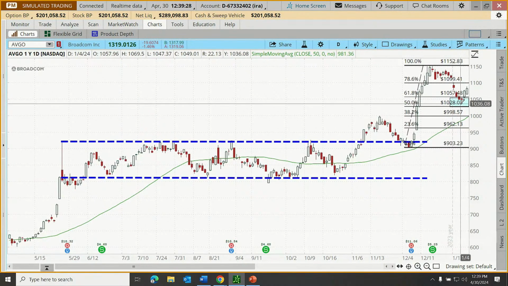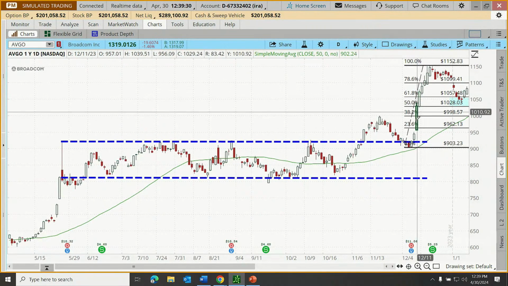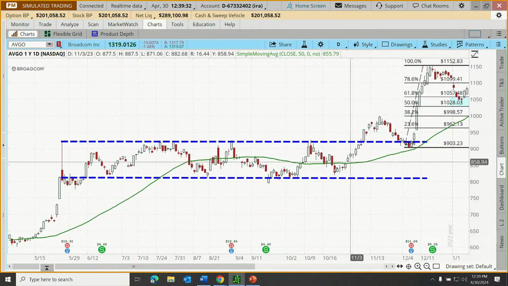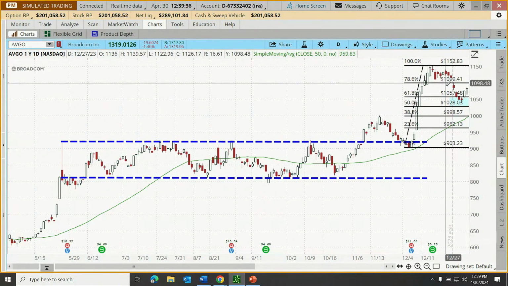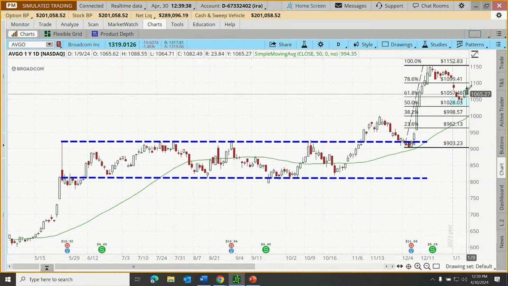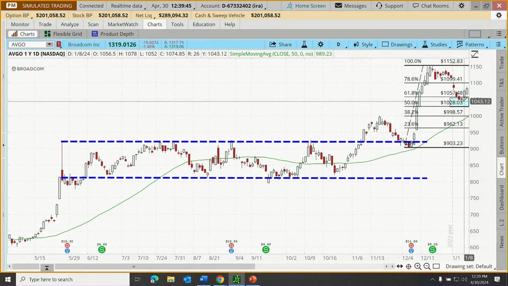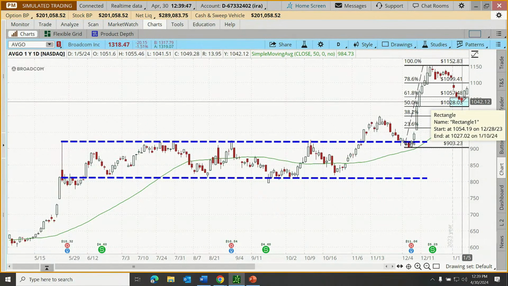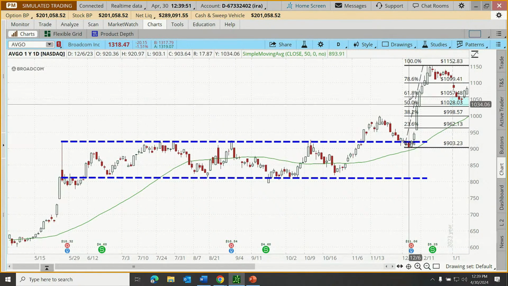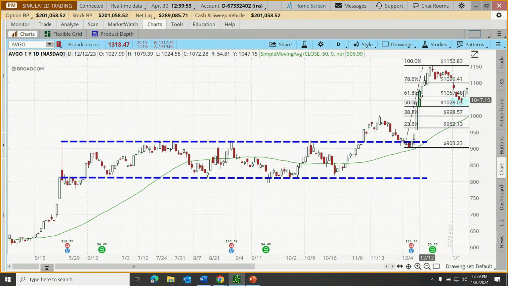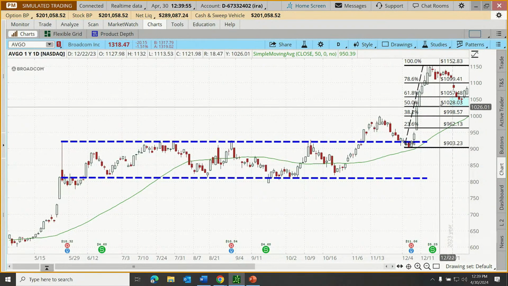The profit taking has occurred from all of these gains that were made by investors who maybe owned shares of AVGO in the past. Maybe some of those have taken some profits off the table. And maybe a new upward move is likely to begin. It's not a guarantee, but that might be enough to be actionable. That 61.8 to 50% range is commonly used with those strong moves to the upside.